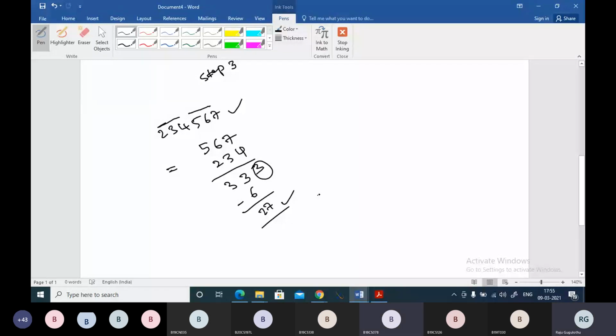Is it divisible? No, sir, no. I'm thinking of that as 9. So 27 is not divisible. Then 2, 3, 4, 5, 6, 7 is also not divisible, my friends. This is the 7 divisibility rule.